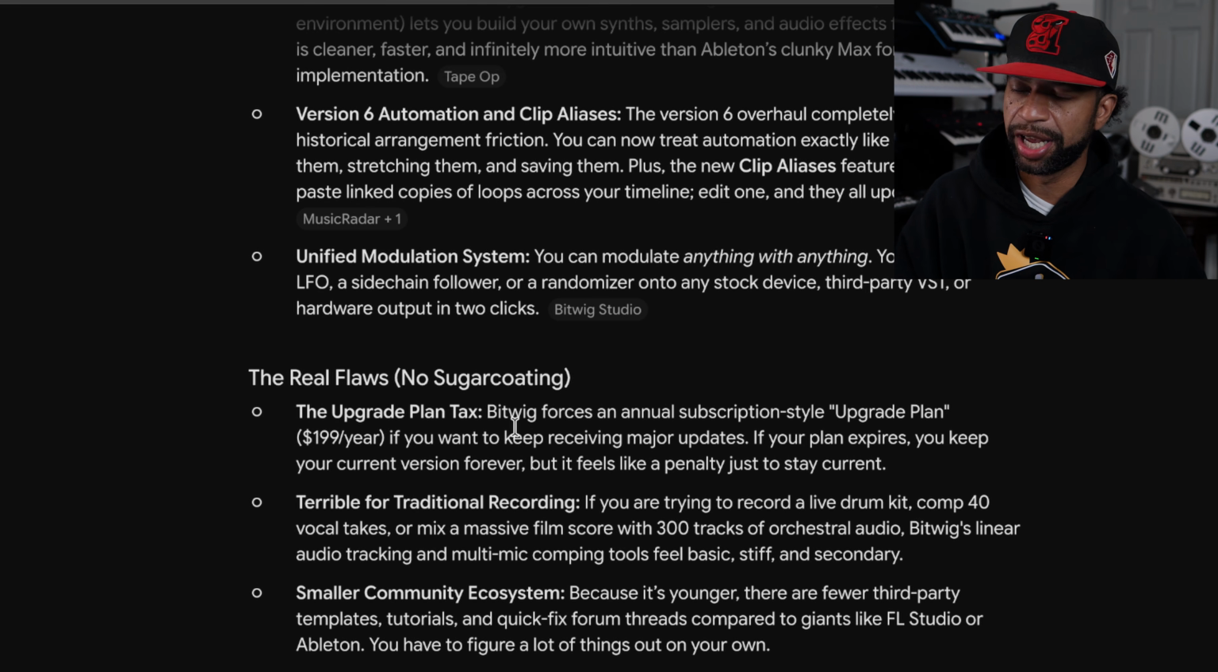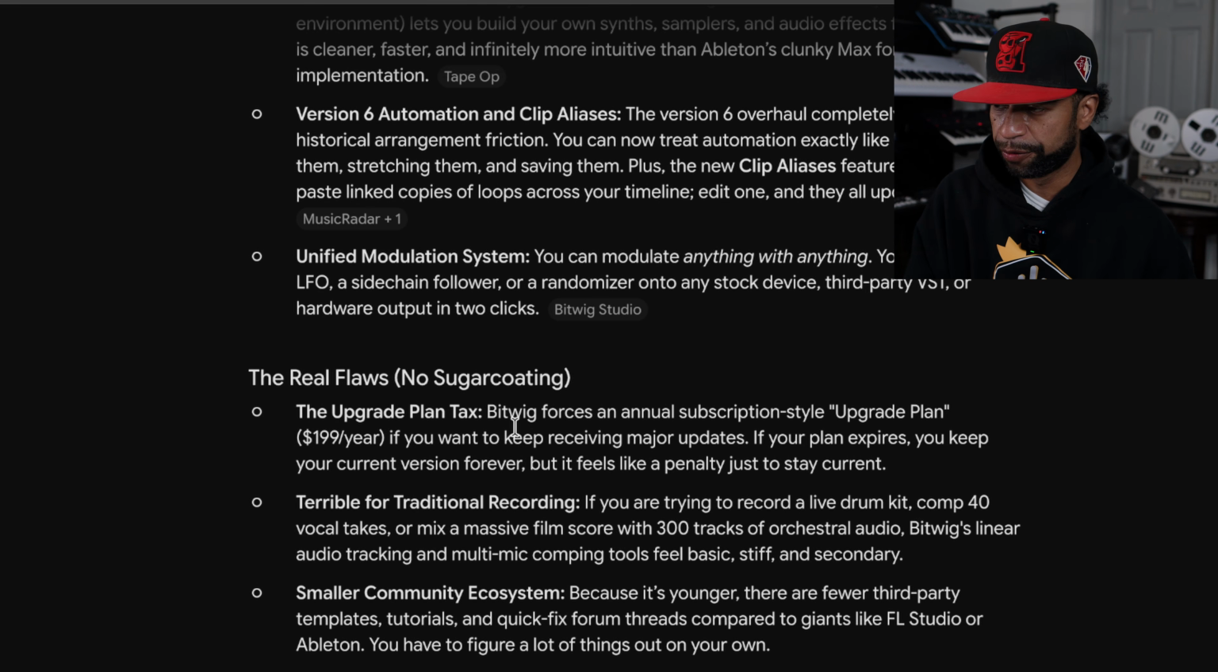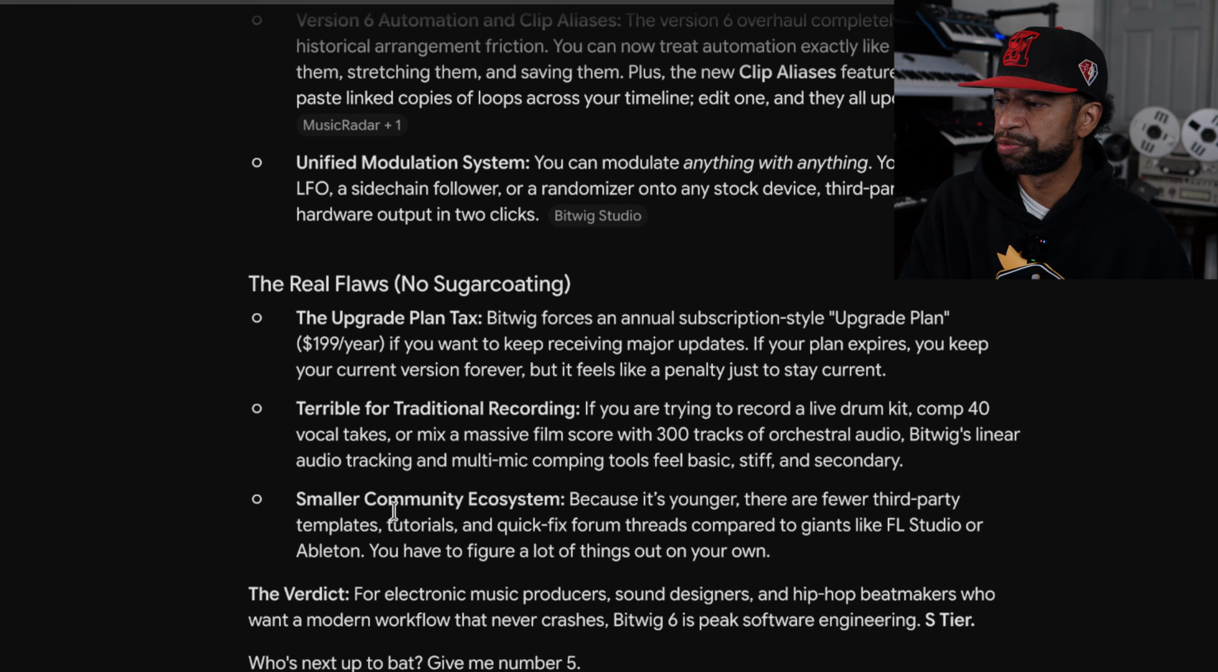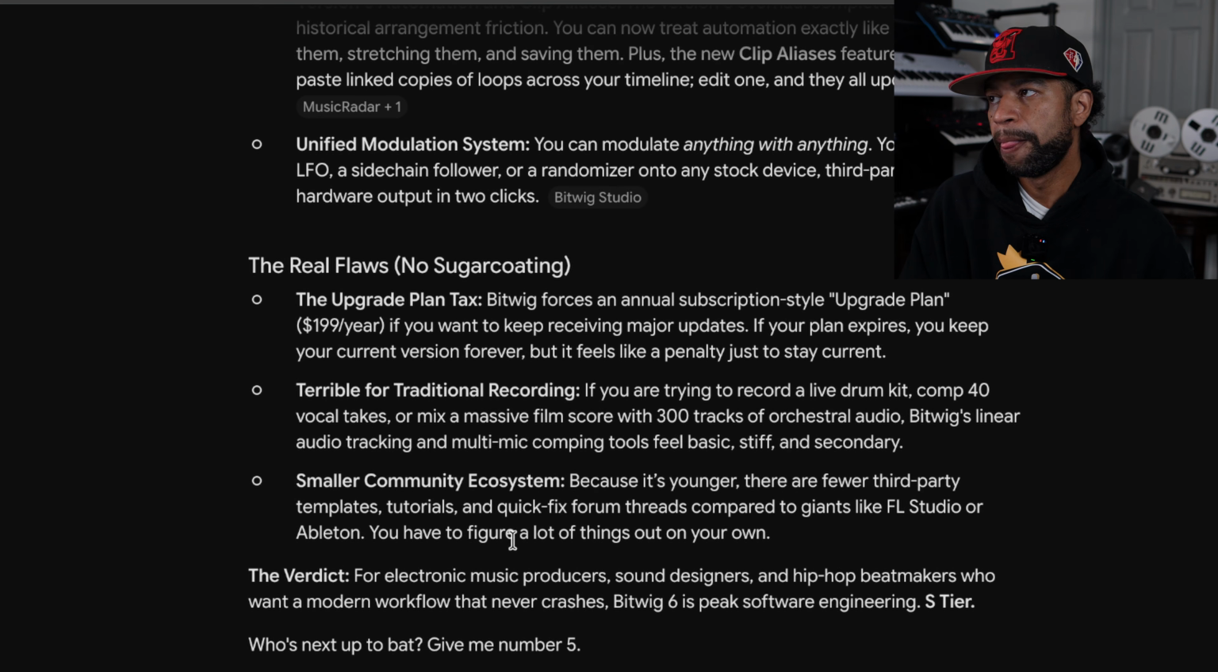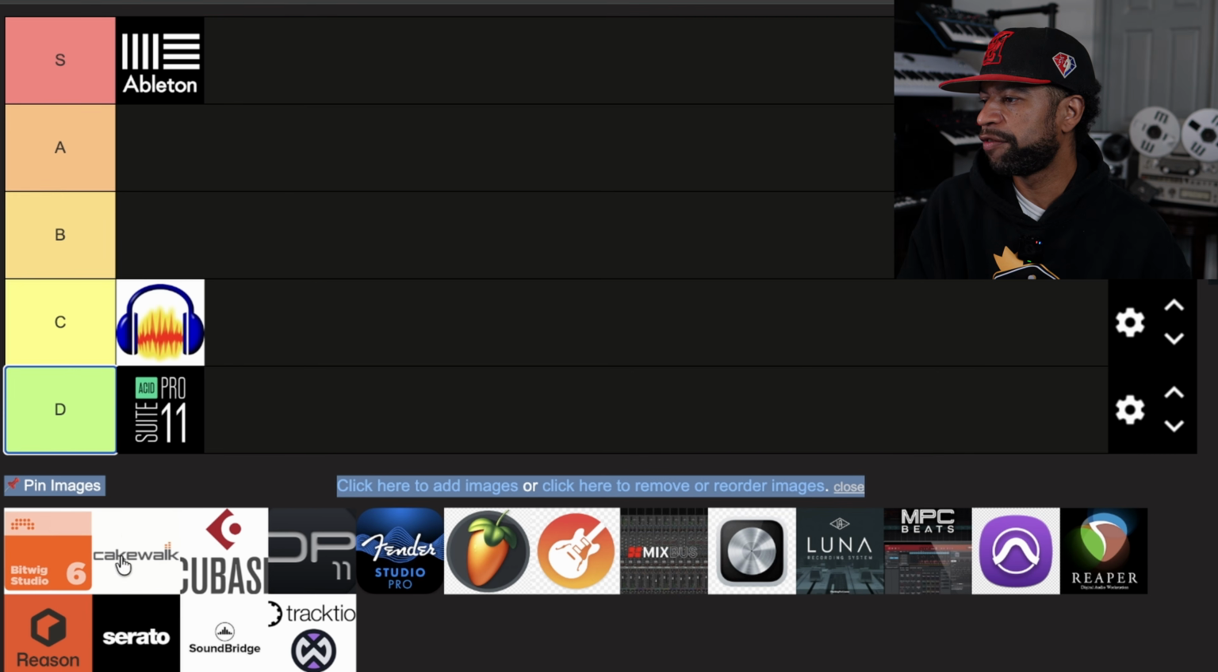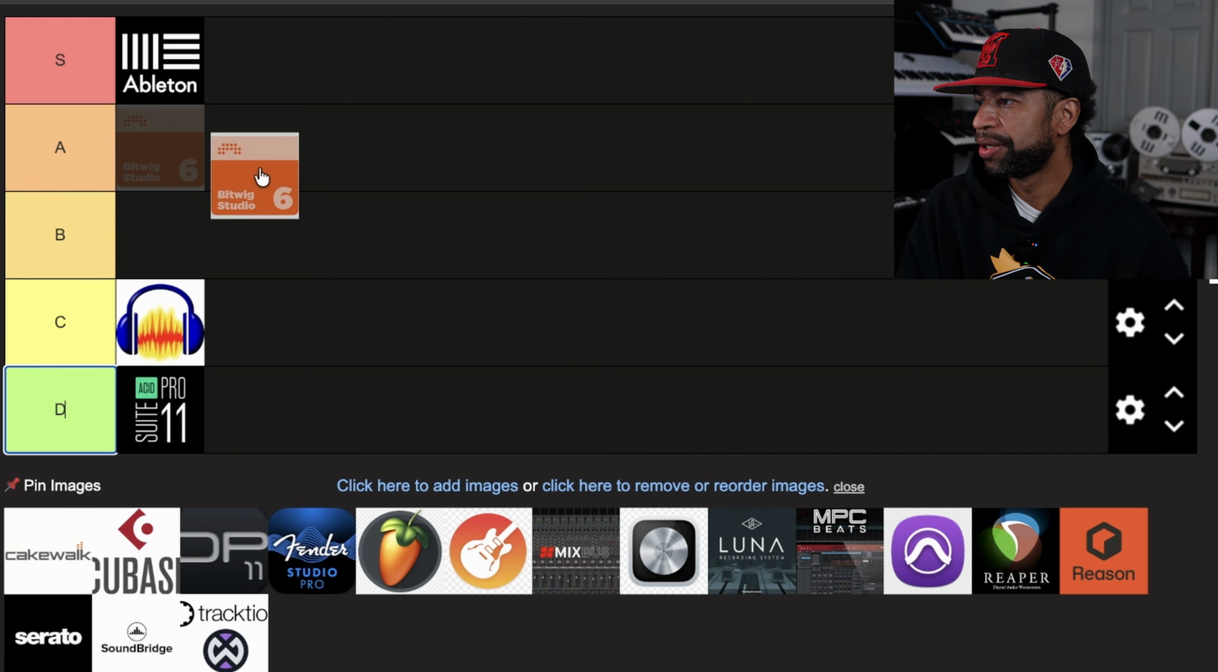you know what I'm saying, if you're gonna get Ableton, it's $29 for the full version every other year. Terrible for traditional recording. If you're trying to record a live drum kit, comp 40 vocal takes, and mix a massive film score with 300 tracks, it's just not gonna work. And then it's got a smaller community ecosystem. But they still gave Bitwig an S tier.